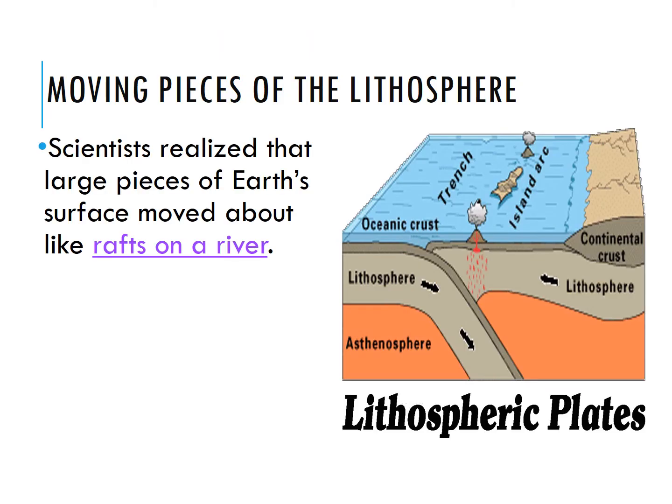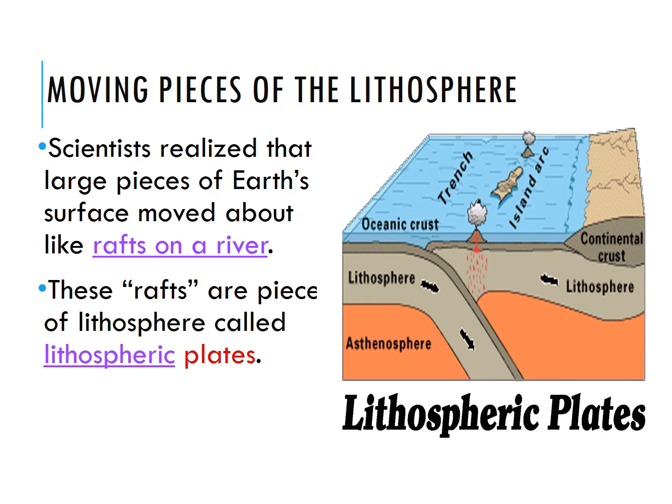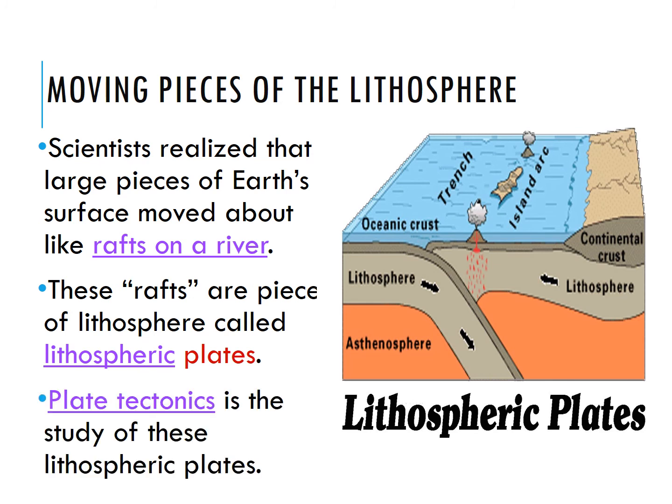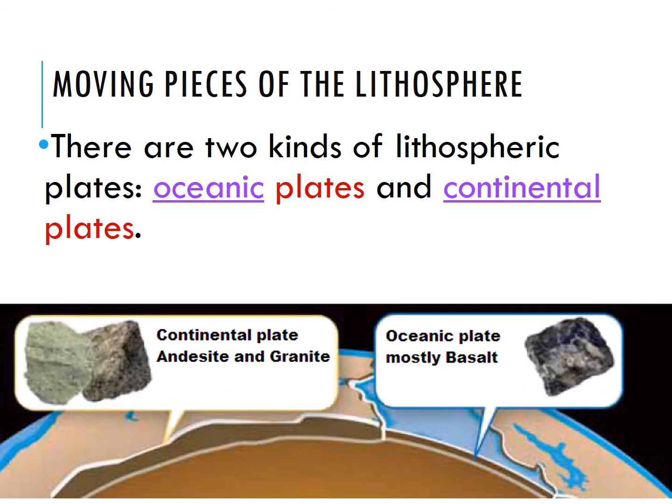Scientists realize that large pieces of the Earth's surface move about like rafts on a river because of these mid-ocean ridges, and we call these rafts lithospheric plates. Plate tectonics studies these lithospheric plates, which we'll talk about later. There are two types of lithospheric plates: oceanic plates and continental plates. Continental plates are mostly andesite and granite, and oceanic plates are mostly basalt, but since they all come from magma or lava, they are igneous rocks.